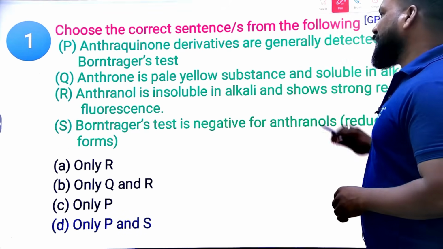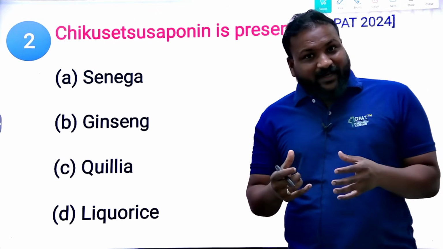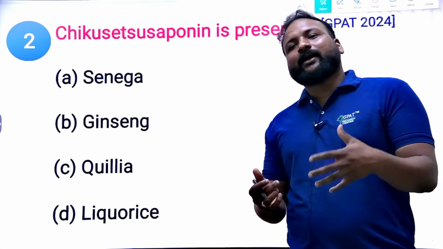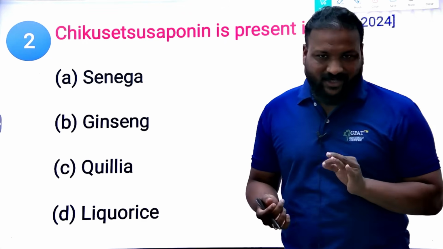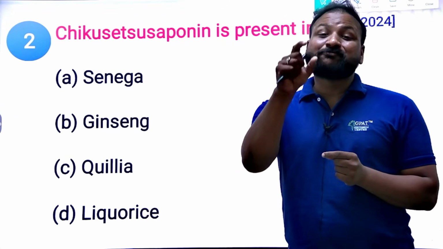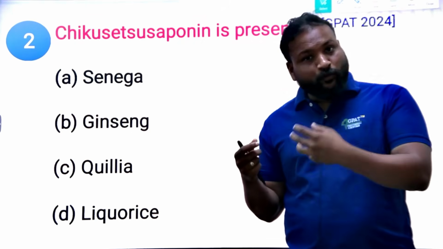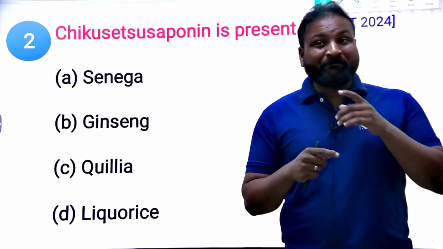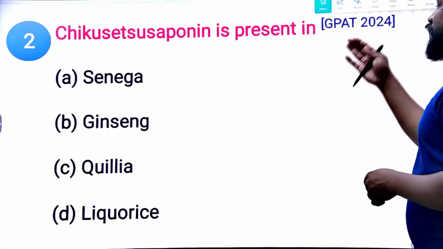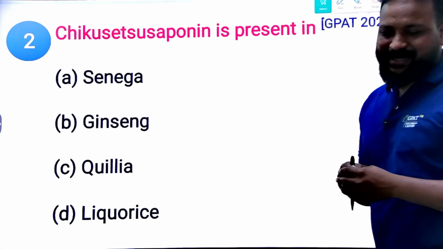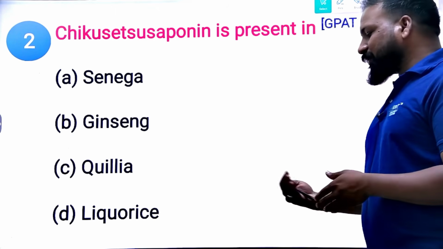Next. Ginsenoside is present in which plant? There are some specific secondary metabolites. We know most of the secondary metabolites like alkaloids and glycosides have a chief chemical constituent, but within the chief chemical constituents there are also special types of constituents you should definitely remember, like etoposide, or paclitaxel. Firstly, this constituent is obtained from which of the following? The question is from the 2024 GPAT exam. Options: Senega, Polygala senega, ginseng, quillaia bark, and licorice root. What is the right answer?